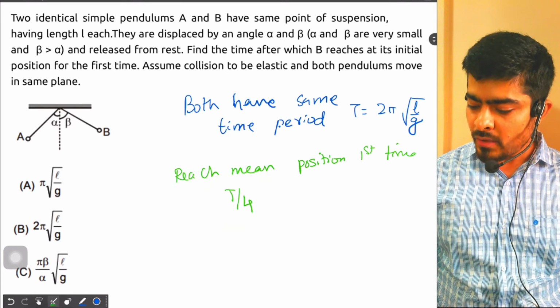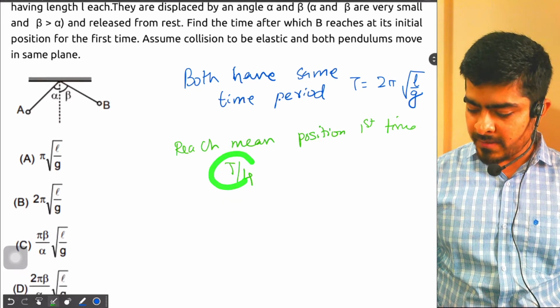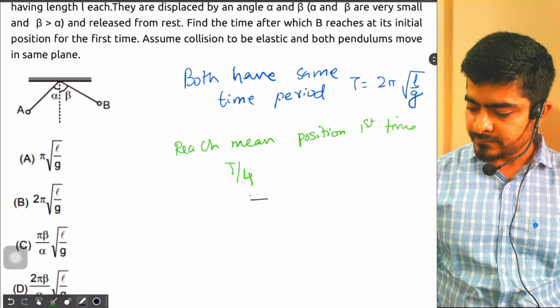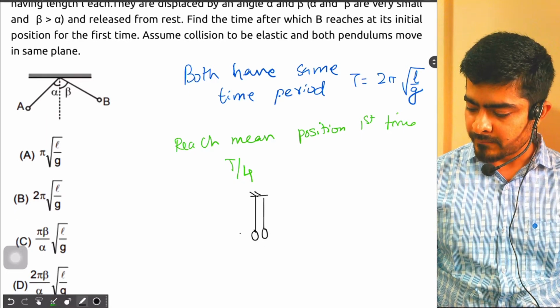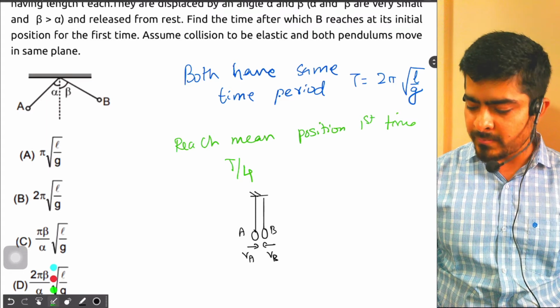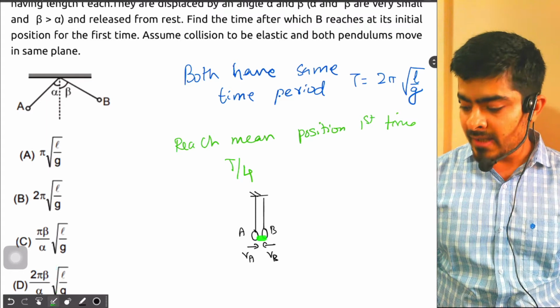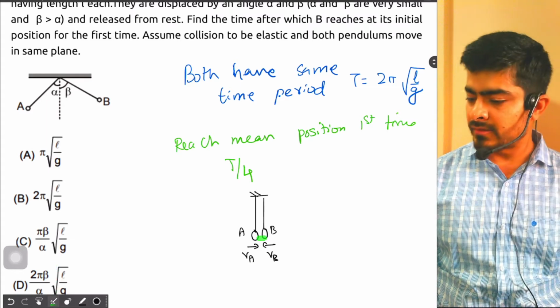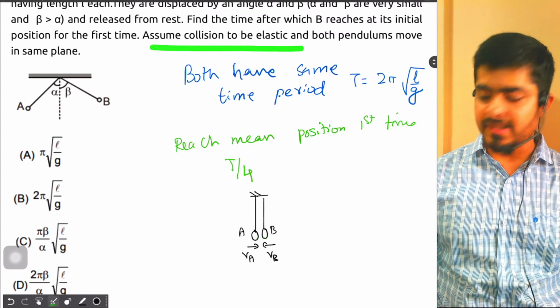Right. Now when they reach the mean position, they must be having some velocity. This is A and this is B. So A has some velocity VA and B has some velocity VB when they reach the mean position, and here they will collide with each other. The question says the collision is elastic.